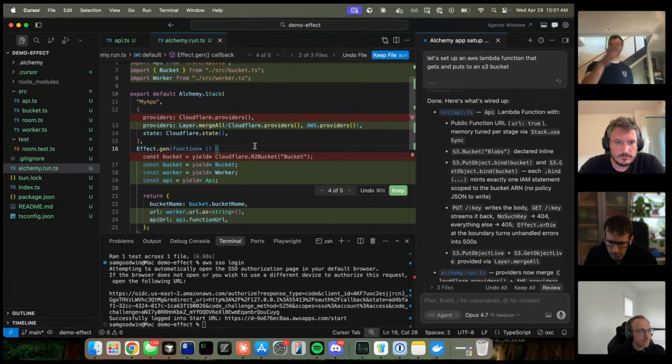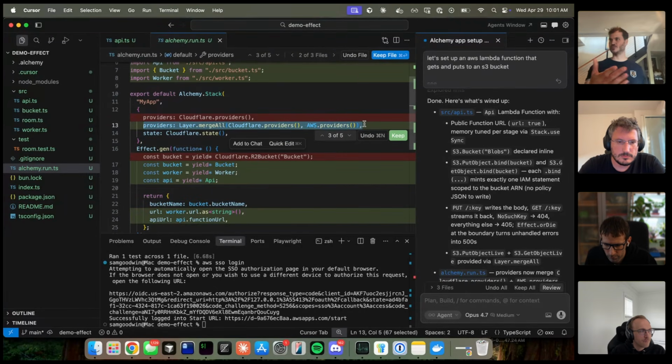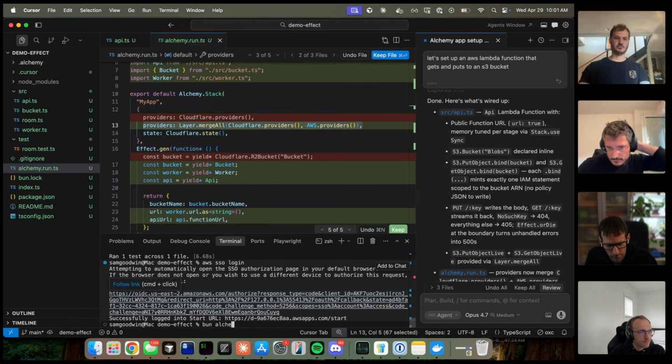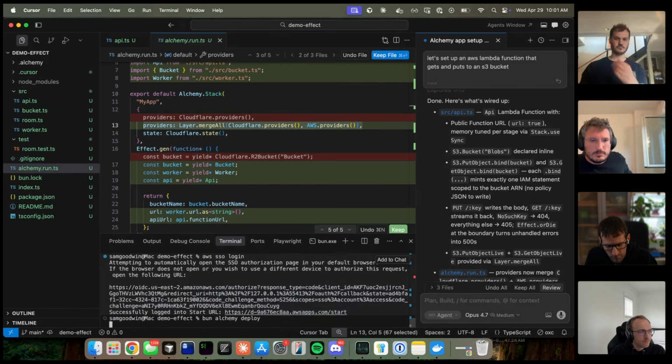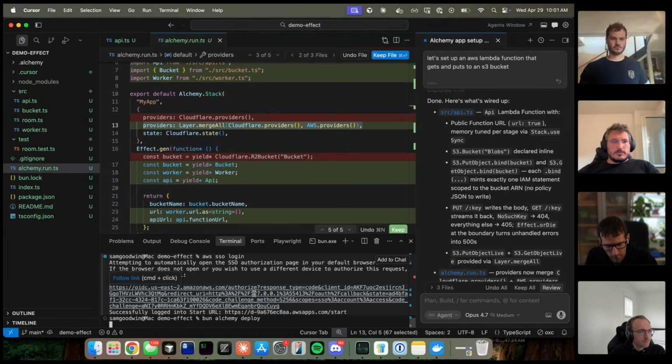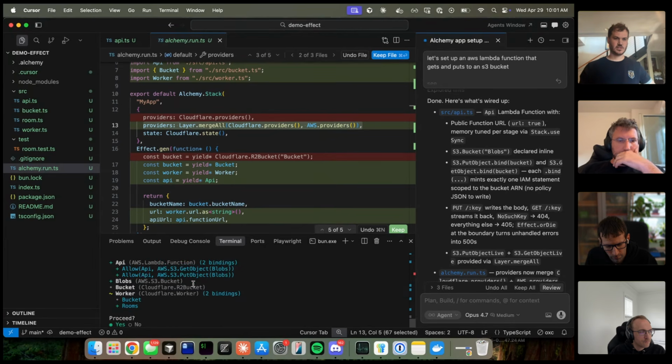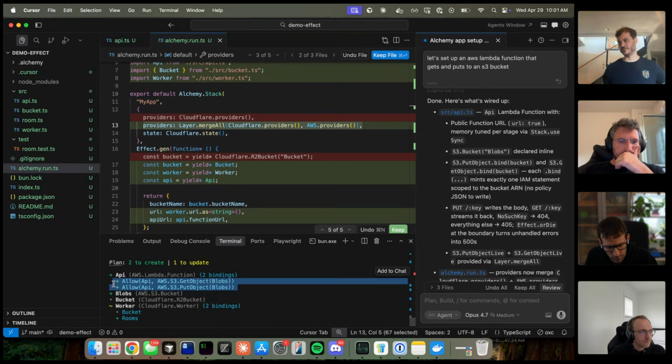I've added in AWS and Cloudflare. So I just merge the providers. AI knows to do it, but to your question before of what if I want to use two clouds? This is how. And now if I run deploy, you'll notice that the bindings look a little bit different. These are policies now. So the bindings are individual, and you can wrap these up in an effect and give me a read access one. But the point is, we should be writing least privilege policies that are guaranteed by the type system so we can deploy compliant production ready apps.